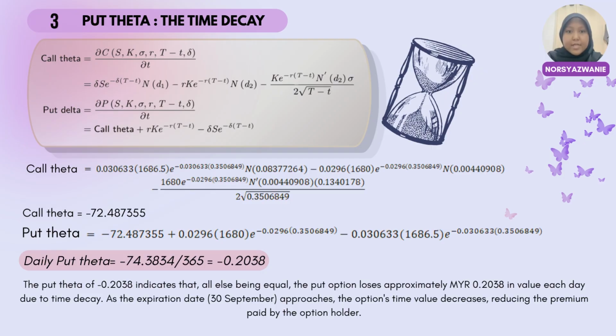Next, the daily put theta is negative 0.2038. Theta represents time decay. This means the put option loses about 0.2038 ringgit per day simply due to the passage of time. As the expiration date approaches, the option's time value decreases, causing its premium to decline.